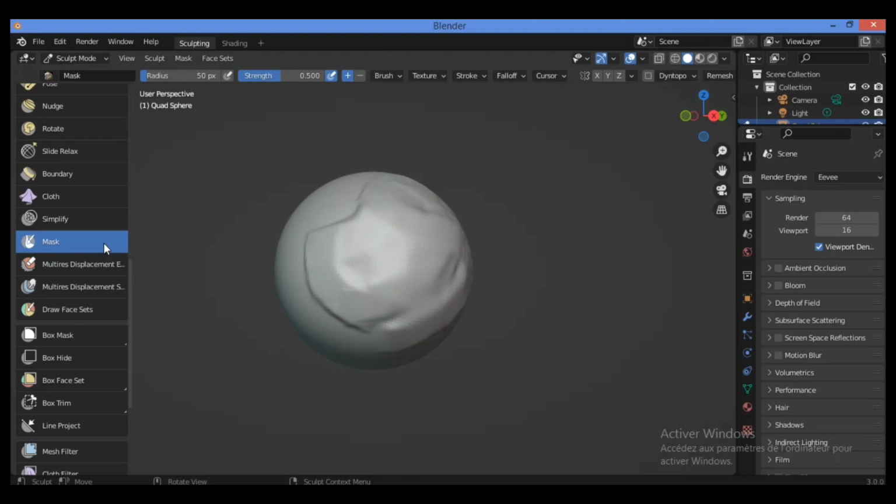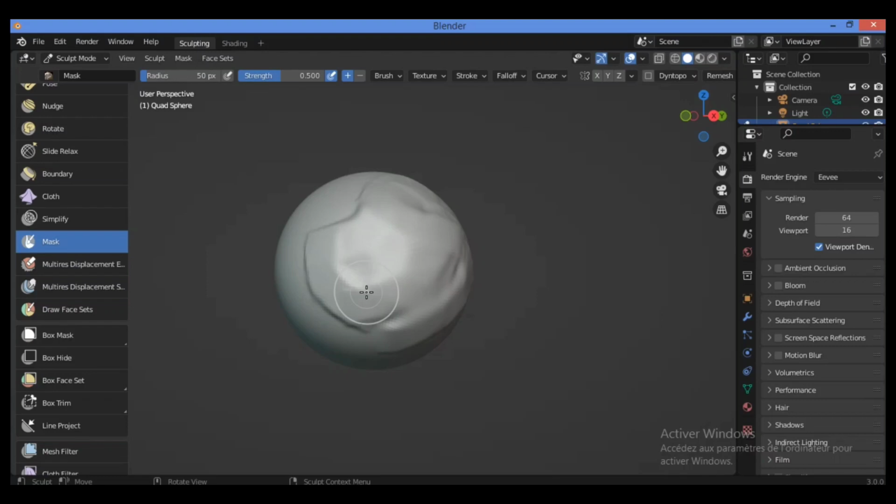Let's move to the next brush, which is the mask brush. This brush is very important here. Also, this brush, you should use it I think permanently or every time, because it's a great brush that can help you to do great operations and which is affected by the other brushes' effects.